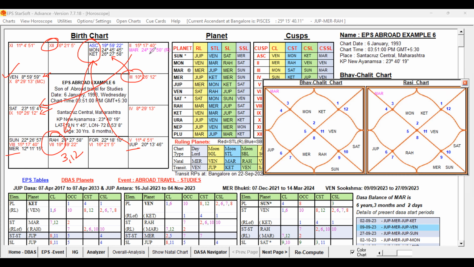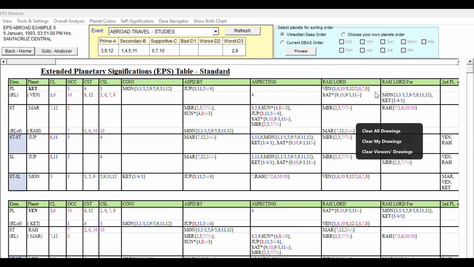So the significations by general study are supportive. Now let us study by detailed examination how far the destiny is supportive, and why after the completion of the undergraduation that period was not supportive. Let us check now. So now let us go to the EPS, and the event selected is abroad travel studies. Now let us check the planet color self-significators.